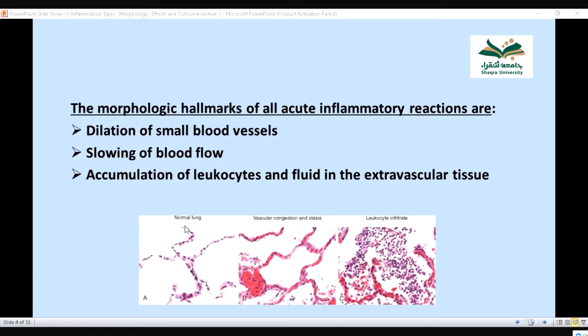What happens is there is leakage of the leukocytes and fluid from the blood vessels into the surrounding tissue. For example, this is normal lung. These are the alveoli. This is the vessel of the lung. Now, what will happen in case of inflammation of the lung? This blood vessel will become larger, bigger, and leukocytes and WBCs will leak from this blood vessel into the surrounding tissue.